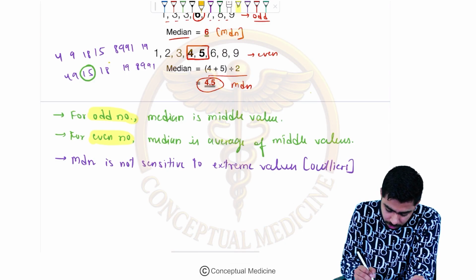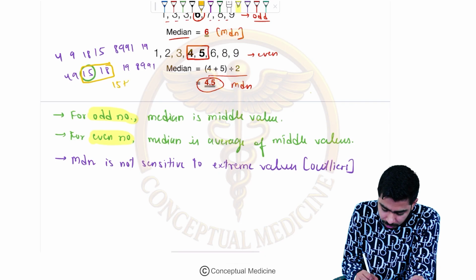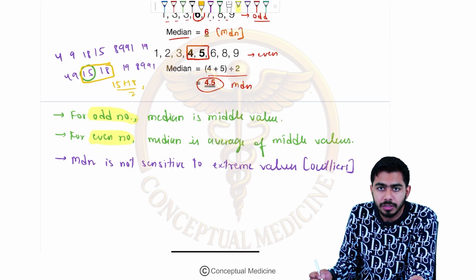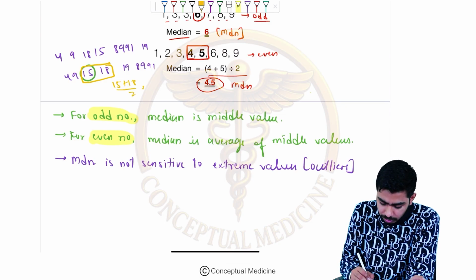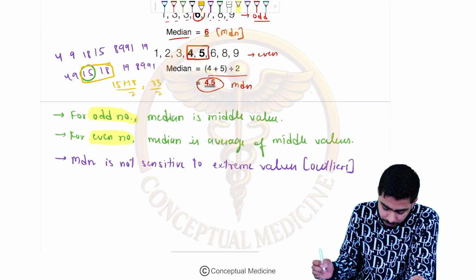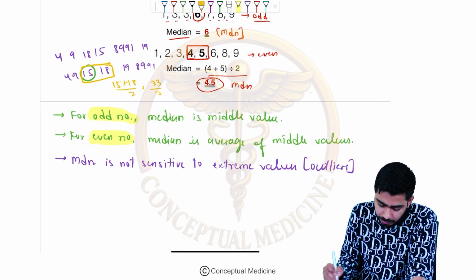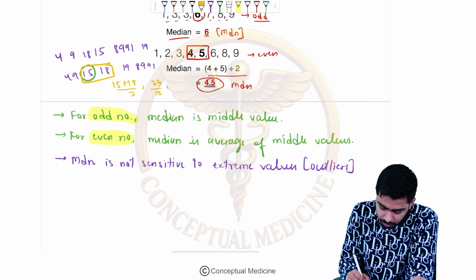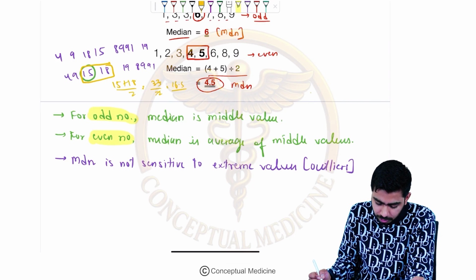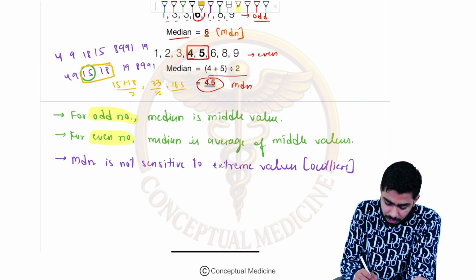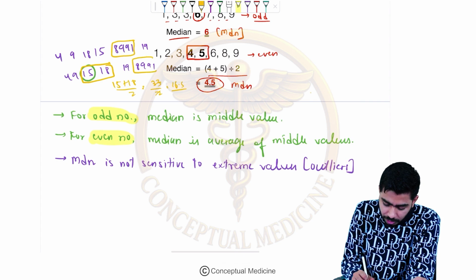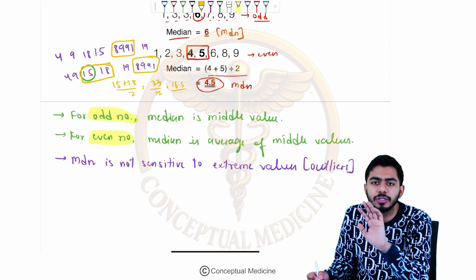These two will be my central values. So I'll be choosing 15 plus 18 divided by 2, right? It will be around 33 divided by 2, and it will become around 16.5. That will be the case, right? So that is the thing, guys. Over here, with the bigger value, the extreme value, or the outliers, median is not getting affected.